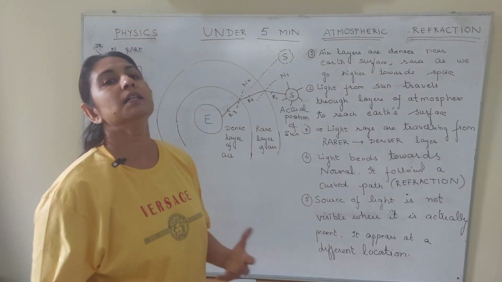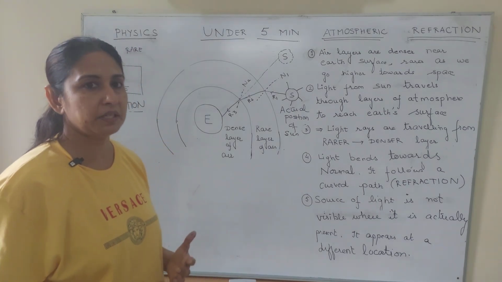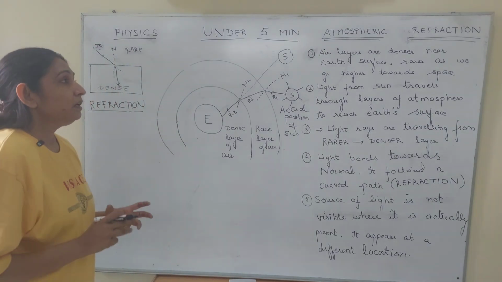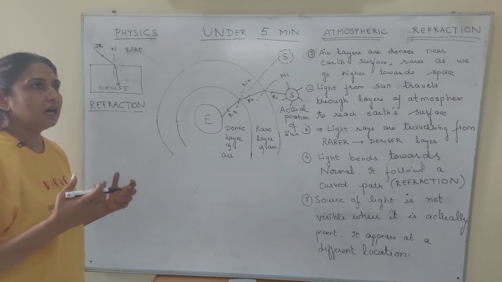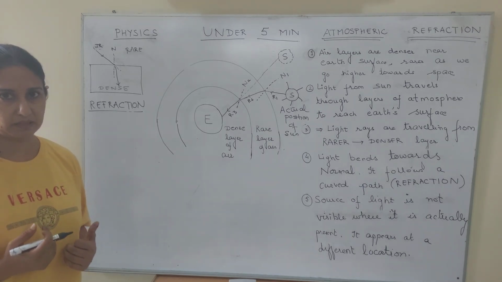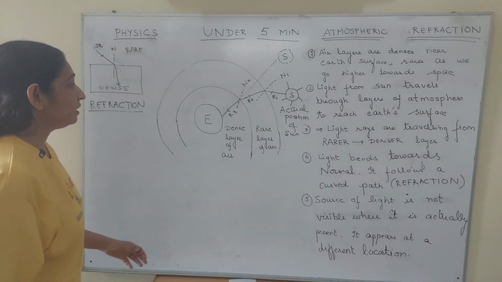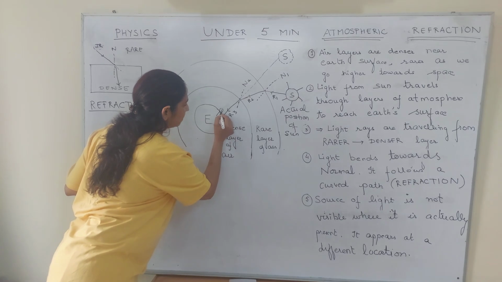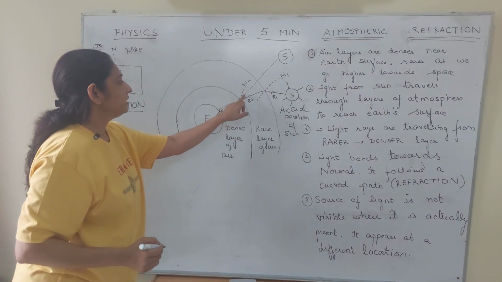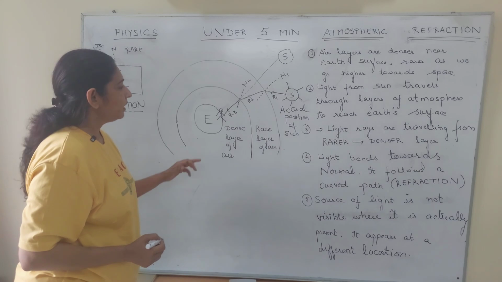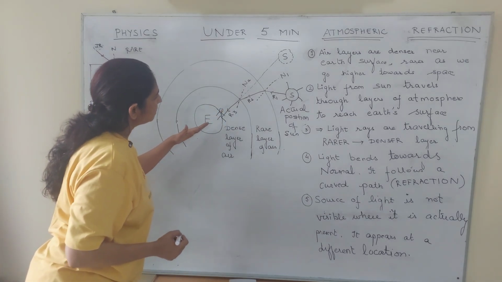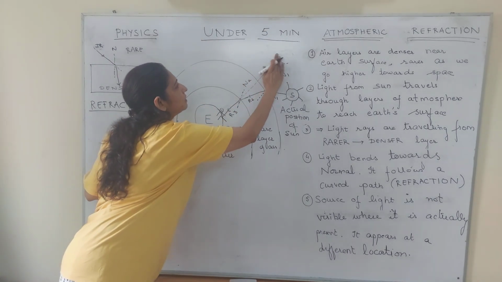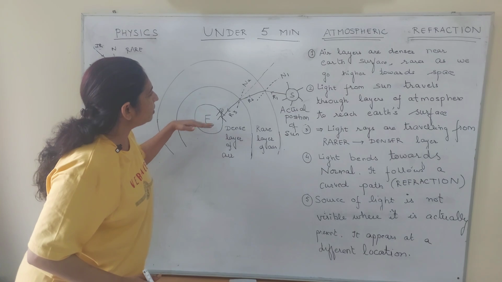Now where do we see the object? Where do I see the object, the source of light? We see the object where the final ray of light is coming from, a very important concept. Now this is the final ray of light which is reaching us. Suppose this is a person, and the final ray of light is reaching this person. Now where is this ray of light coming from? For this person, this ray of light is coming from here. It's coming from there. It's not coming from here.